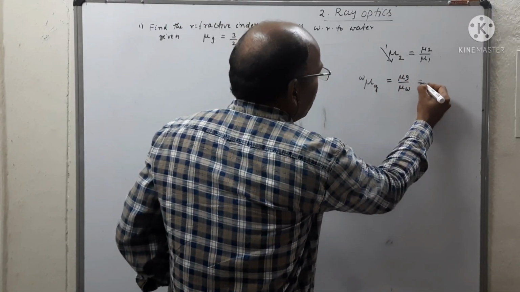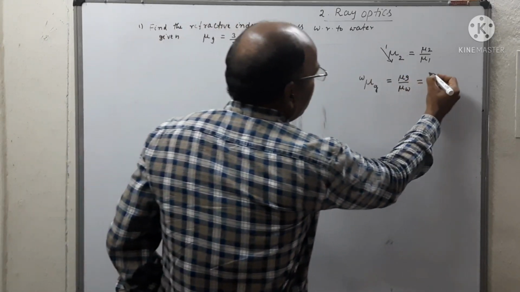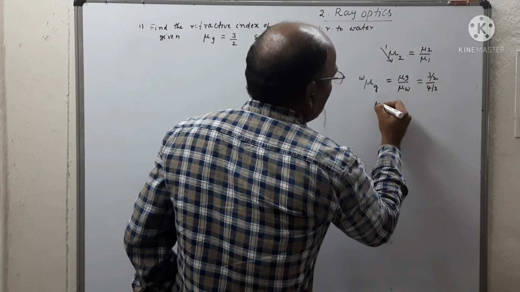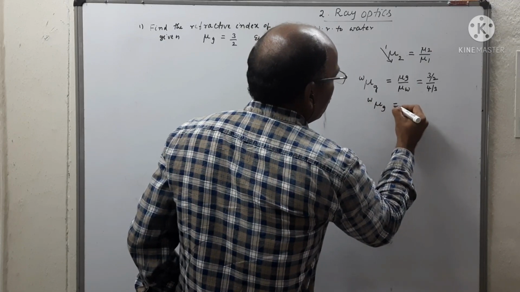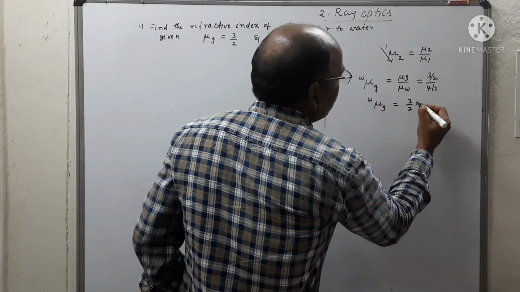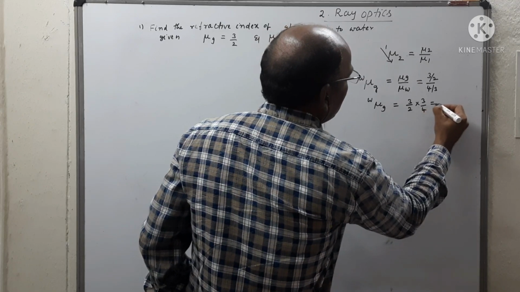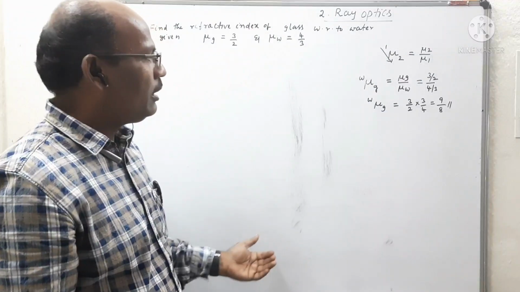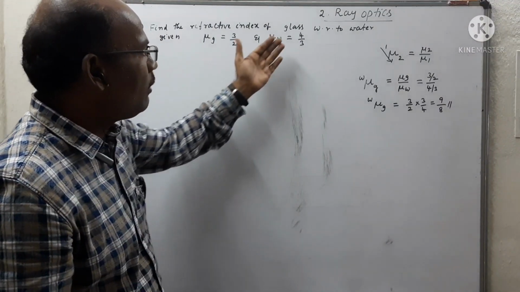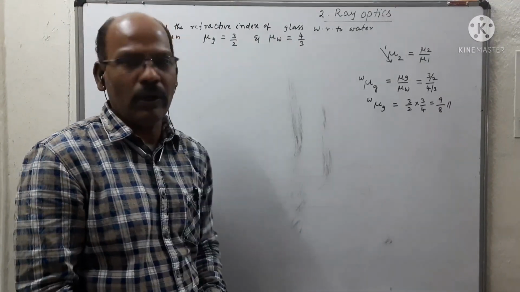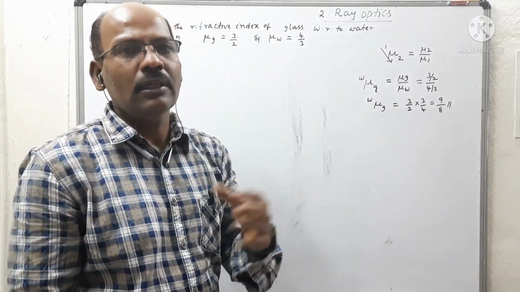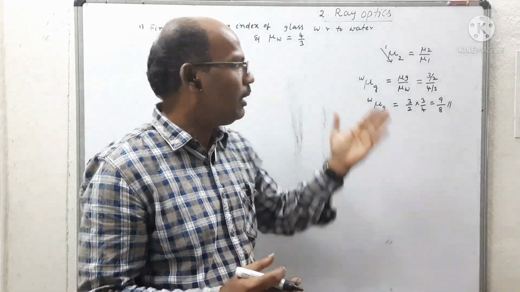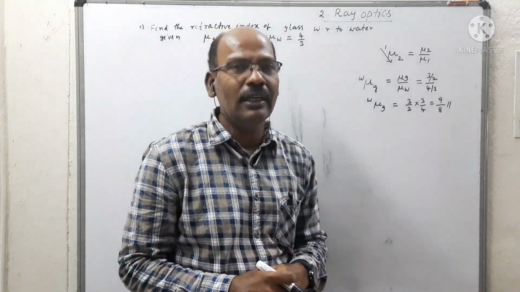So what is the value of mu g? That is equal to 3 by 2 by 4 by 3. So mu wg is equal to 3 by 2 multiplied by 3 by 4. That is equal to 9 by 8. So 9 by 8 is the refractive index of glass with respect to water. Like this we can solve simple problems related to each other depending upon the refractive index.